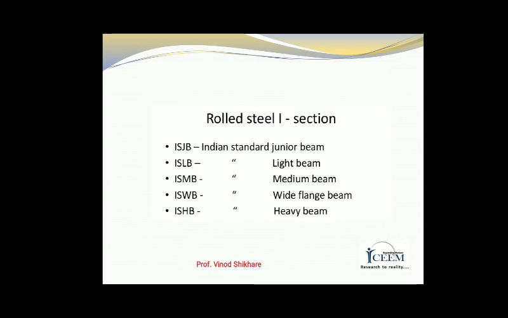Then next is rolled steel I section: ISJB, that is Indian Standard Junior Beam. Likewise, ISLB, Indian Standard Light Beam, ISMB, Medium Beam, ISWB, that is Wide Flange Beam, and ISHB, that is Indian Standard Heavy Beam.